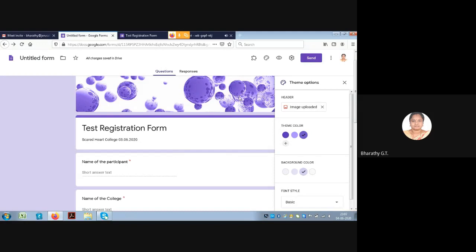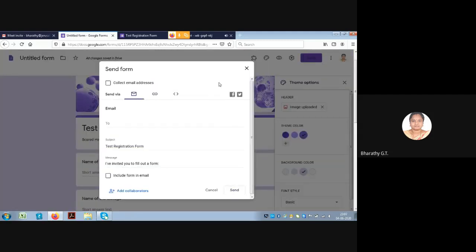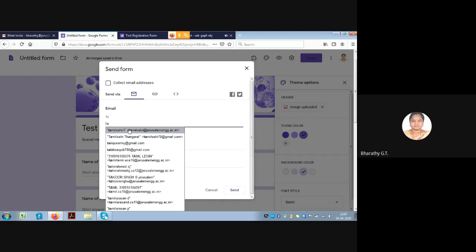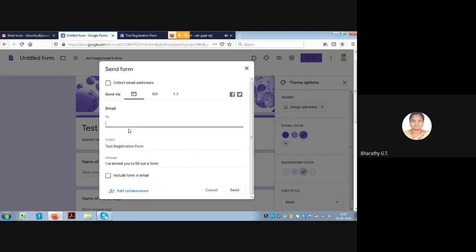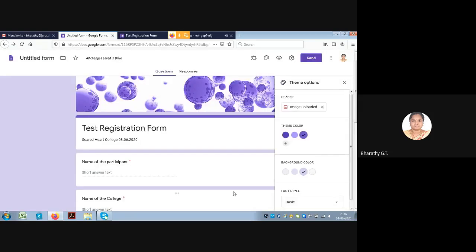So once you have saved your registration form, you can send it. When you press this send button available here, these are the options available for sending it through email, sending the link to the required persons. If you select this email, directly you can type the mail ID to which you have to send it. So you can send it to the required person and press this send button. So the registration form has been sent.